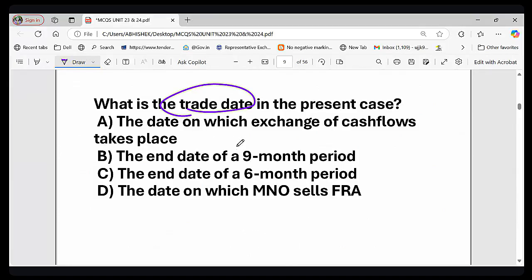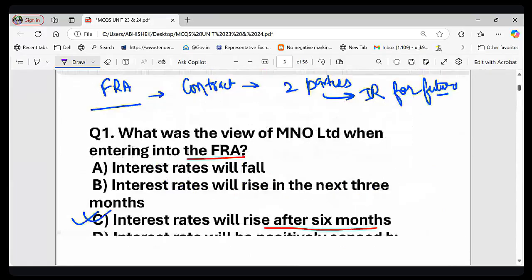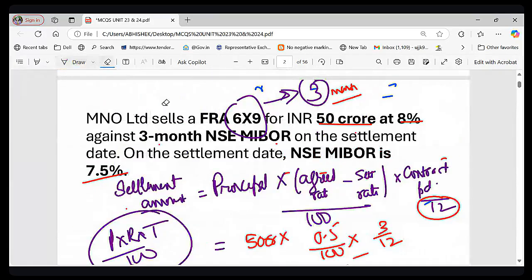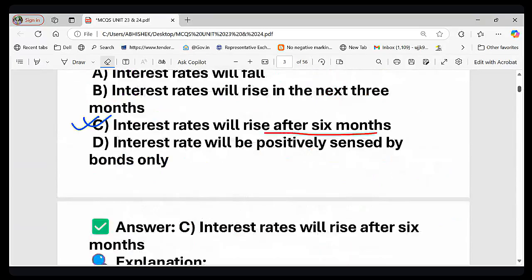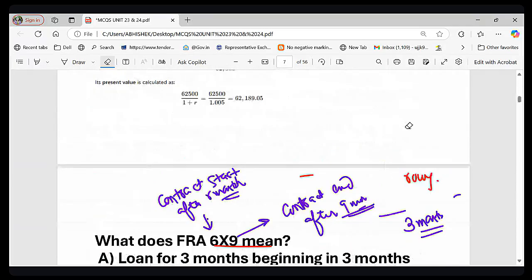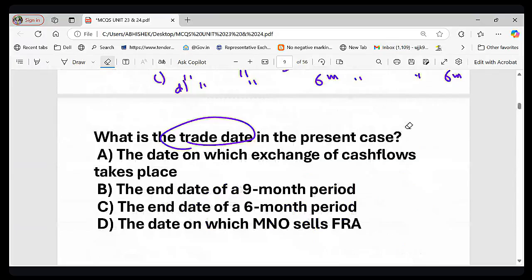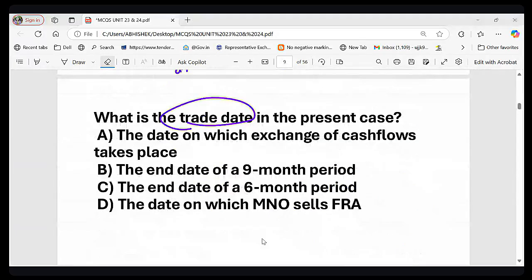Let me again show you the question. MNO Limited sells FRA for 50 crore at 8% against 6-month NSE MIBOR on settlement date. On settlement date, NSE MIBOR is 7.5%. So this is the data. On the basis of this data, you have been asked to calculate what is the trade date in the present case. So you must know the meaning of this trade date. Most of the people are saying option D.